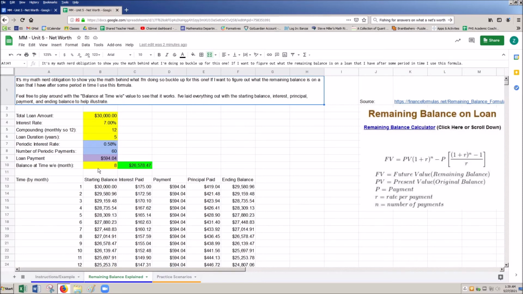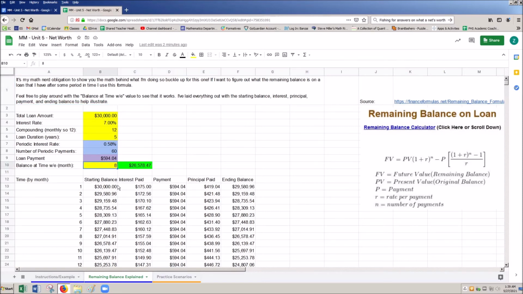So when we're looking at this, we're basically saying, okay, let me choose the month. I want to know what my balance is after 3 months. Boom. This value now matches with this value here. This is how I would do it as a table format, and this is how I can do it in a single formula. This is quick and easy, and I love using that. This is nice to illustrate everything. Again, I just want you guys to understand the actual math of what's going on here.